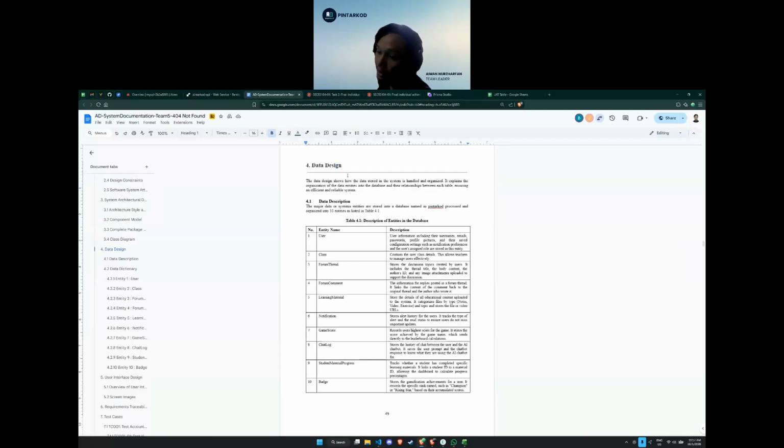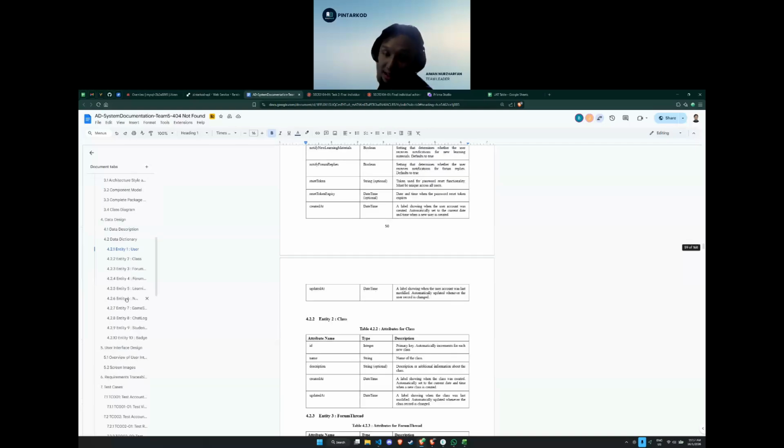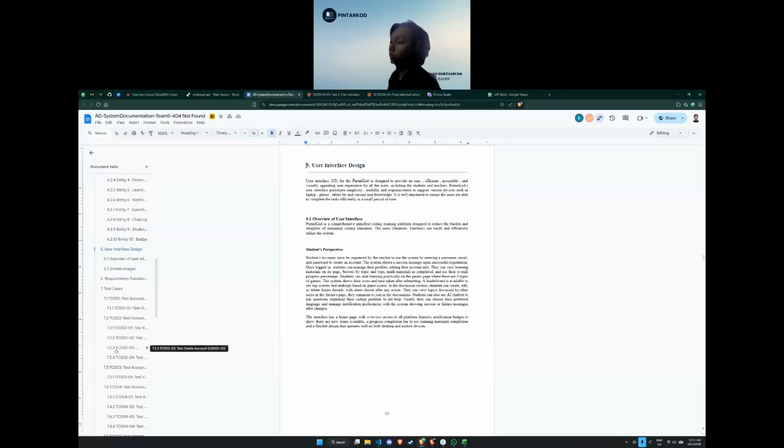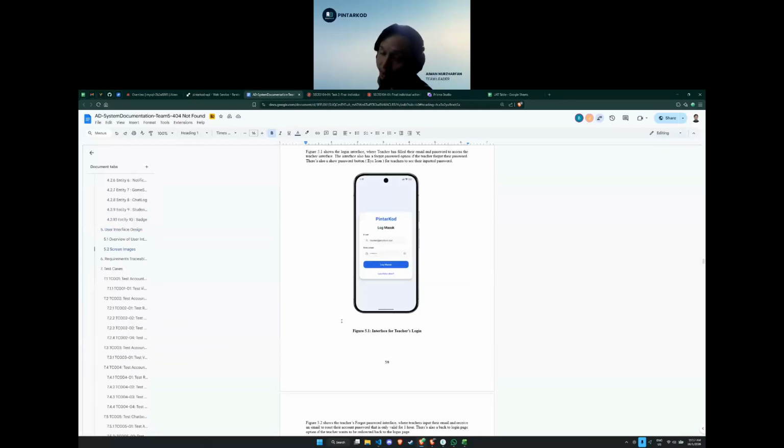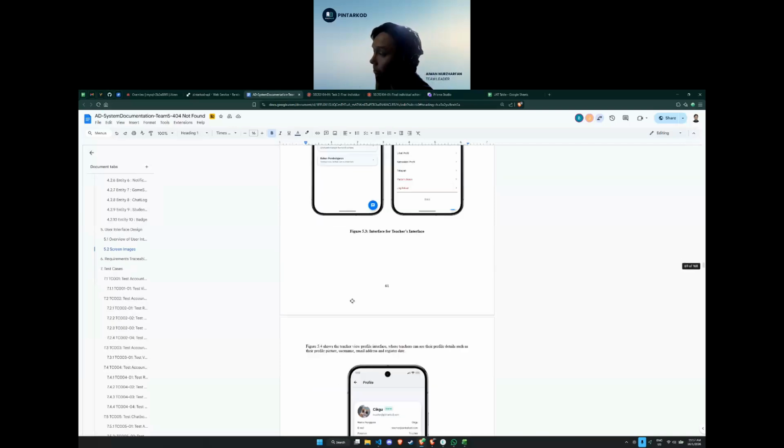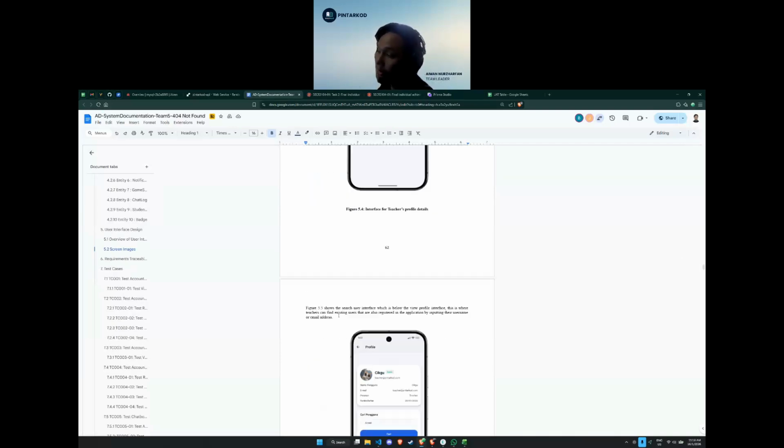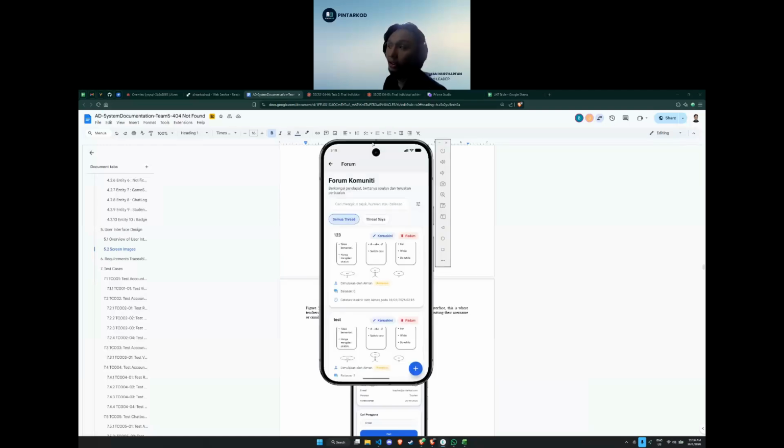The whole part of data design was also done by me, which is the entity of the app. Also the UI of the app screenshot from Perplexity for student and teacher was also done by me here, which is the screenshot and the description of the UI. And the video case of Sulam. During the video part, I was responsible for recording the function of the app, which is the app demo.